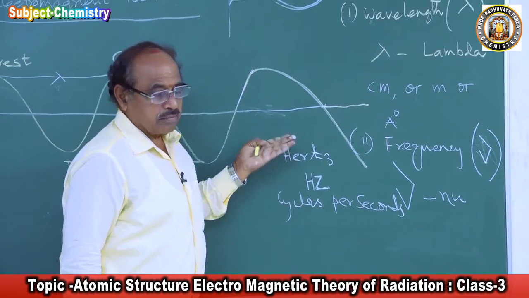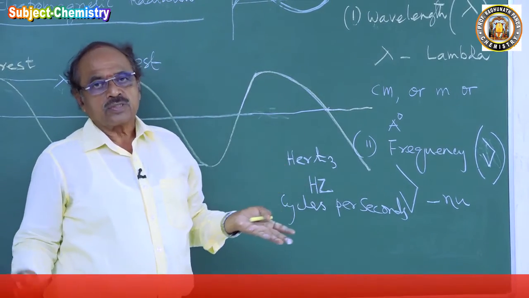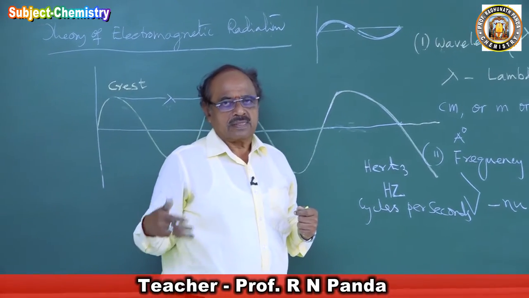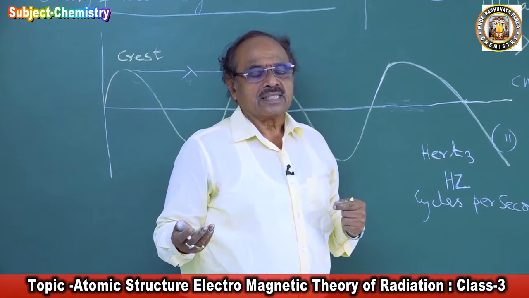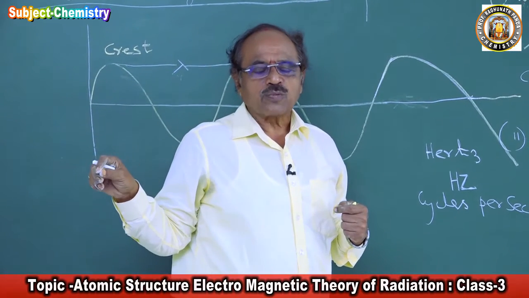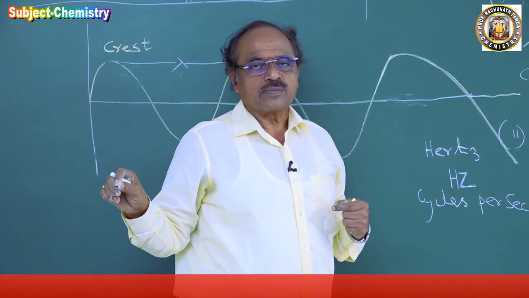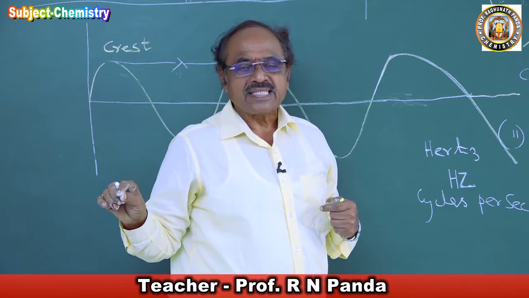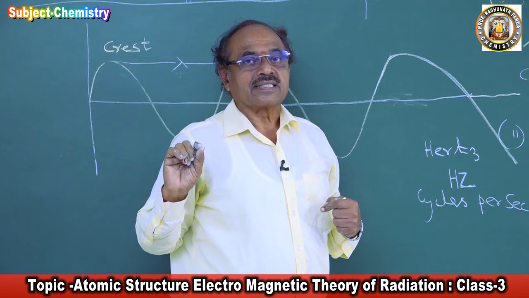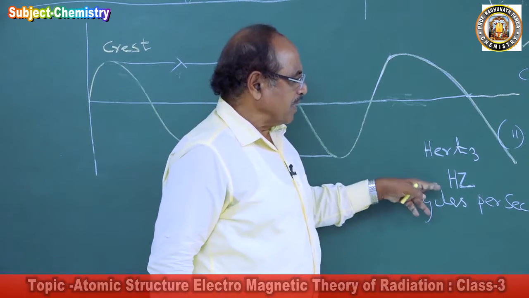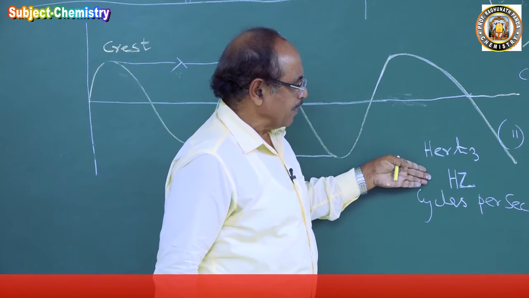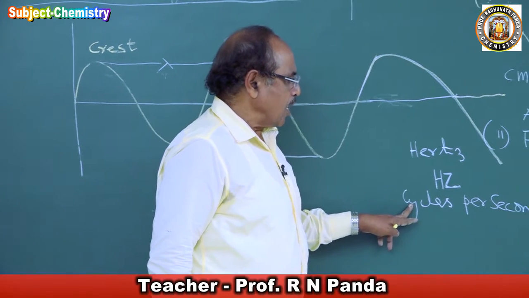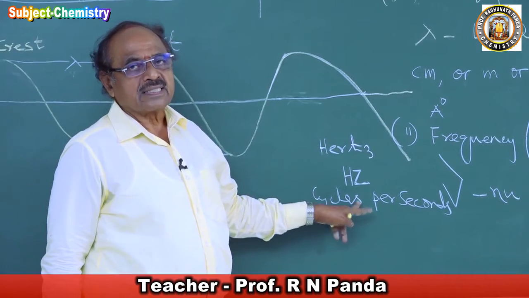Earlier, those of you who listen to radio, when the centre opens, he says the transmission from Akashvani Cuttack is transmitted with this frequency. There he tells the meter and the frequency. I will explain this in a better way. It is expressed in hertz, Hz, or in cycles per second.